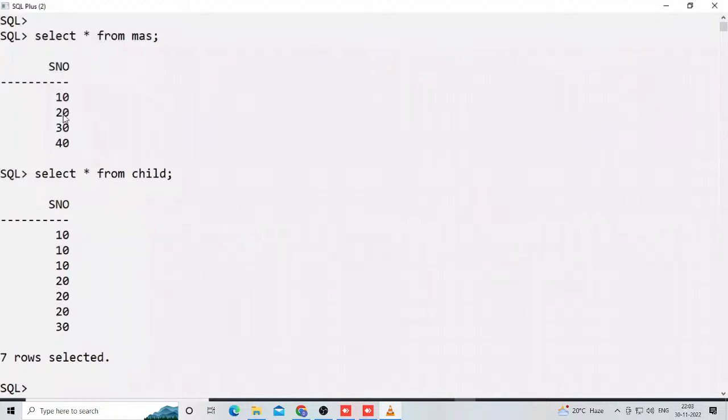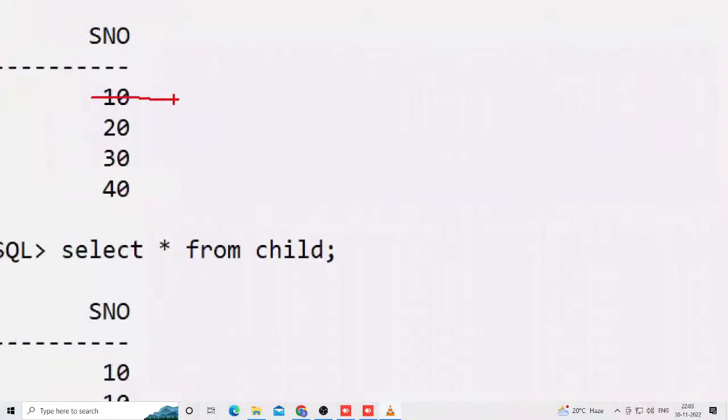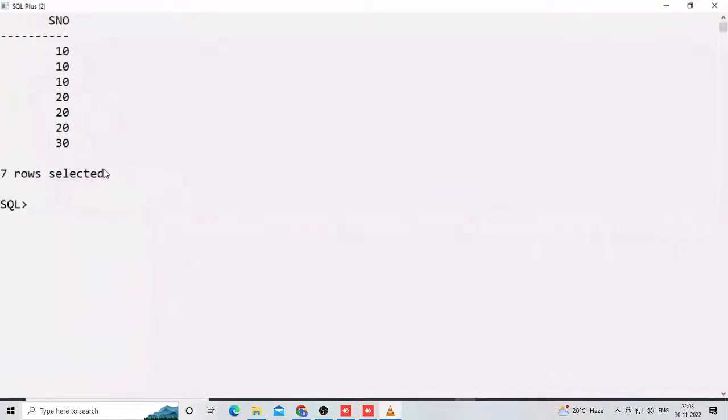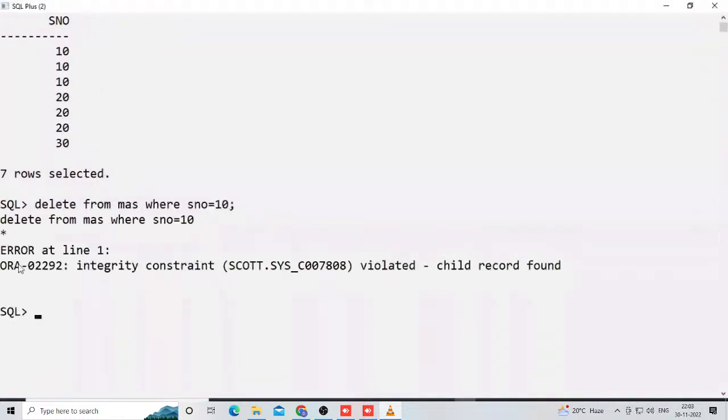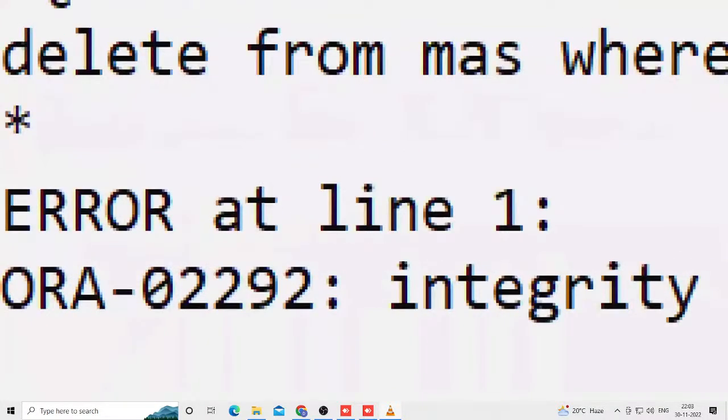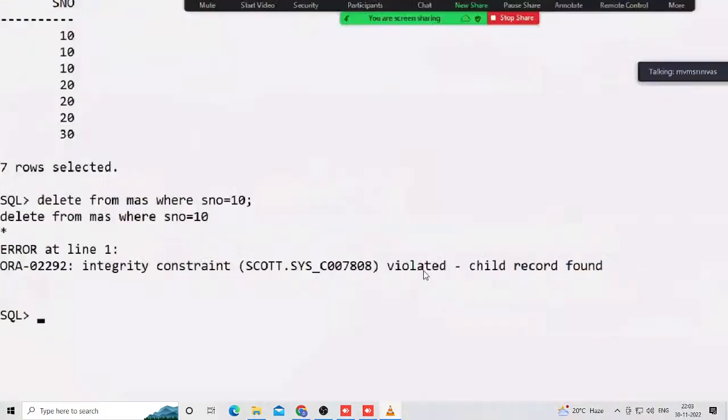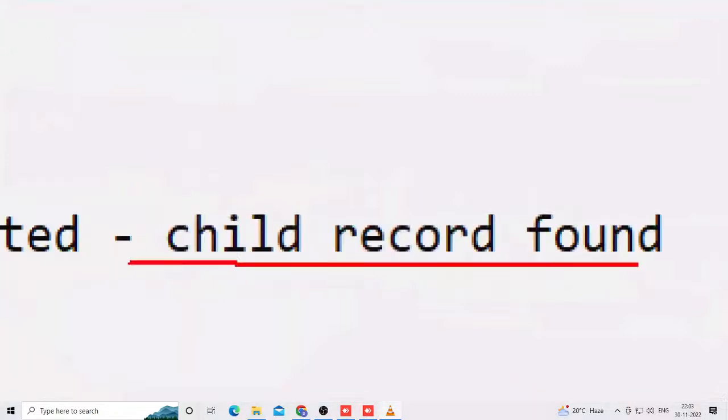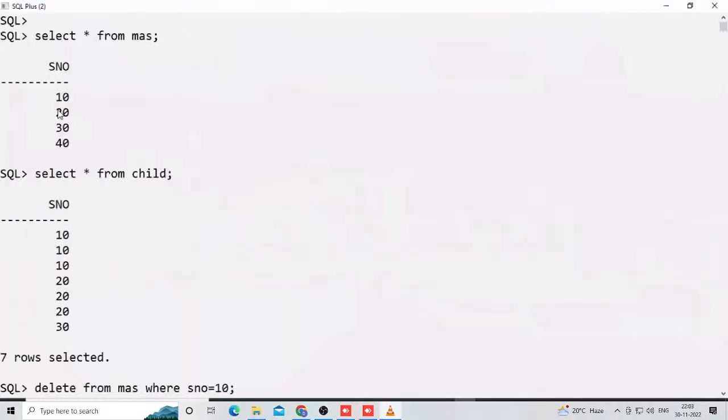Now I try to delete some record. Up to now you don't have an idea what is delete and what is insert. Just checking: delete from master where s number is equal to 10. It won't work, because that 10 is already available. We are unable to delete; it says child record found. That 10 is available many times in the child table.